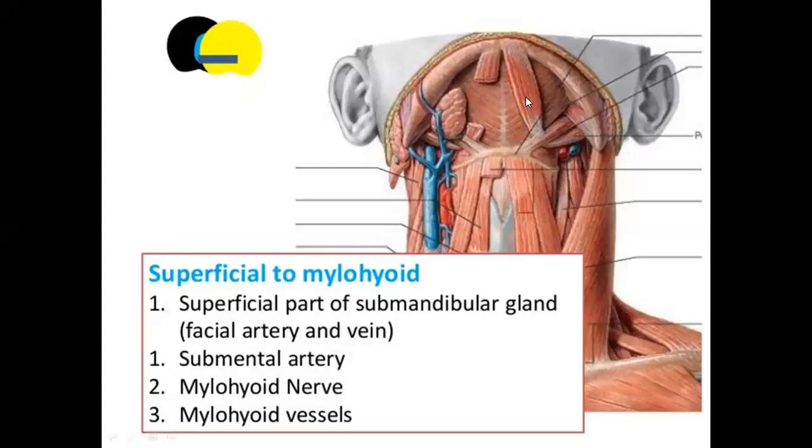The mandibular nerve is the nerve for the first branchial arch, and the facial nerve is the nerve for the second branchial arch. So in embryonic life, whatever muscle develops from an arch, the same arch nerve supply remains even after birth. The muscle may go to a higher or lower position, but the nerve supply remains the same. That we will study in detail in embryology. Here you have the nerve to mylohyoid also.